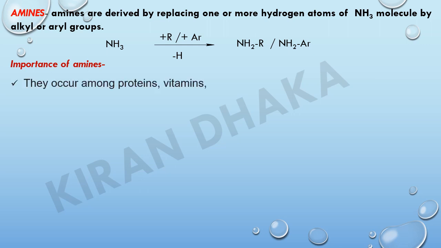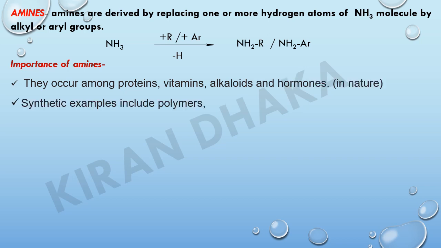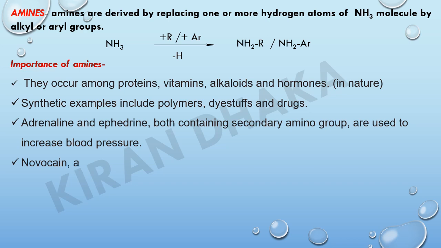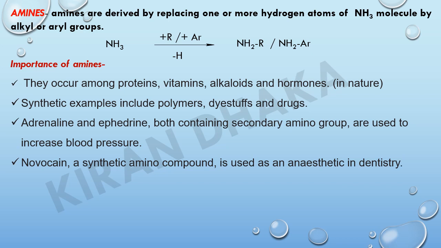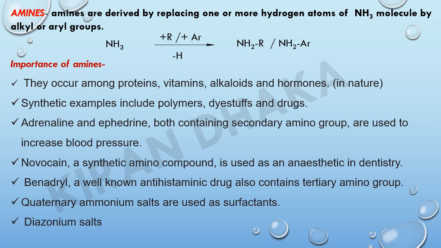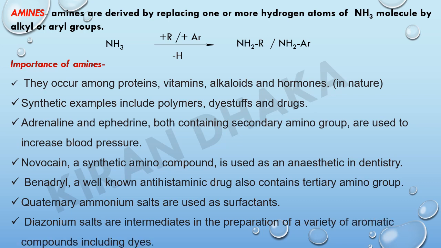Importance of amines. They occur among proteins, vitamins, alkaloids and hormones in nature. Synthetic examples include polymers, dyestuffs and drugs. Adrenaline and ephedrine, both containing secondary amino groups, are used to increase blood pressure. Novocain, a synthetic amino compound, is used as an anesthetic in dentistry. Benadryl is a well-known example of an antihistaminic drug, which also contains a tertiary amino group. Quaternary ammonium salts are used as surfactants. Diazonium salts are intermediates in the preparation of a variety of aromatic compounds including dyes.